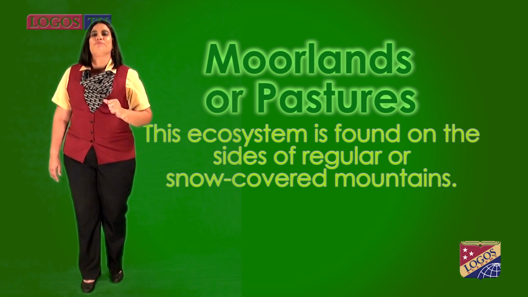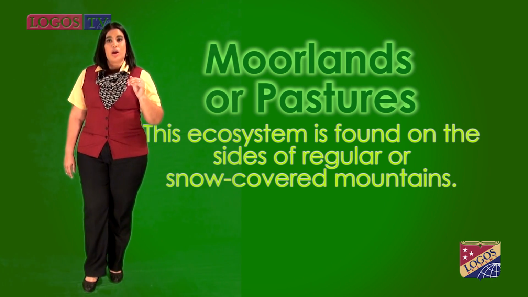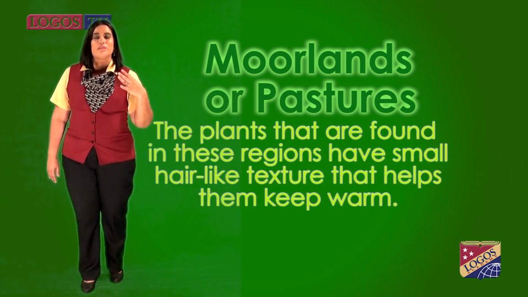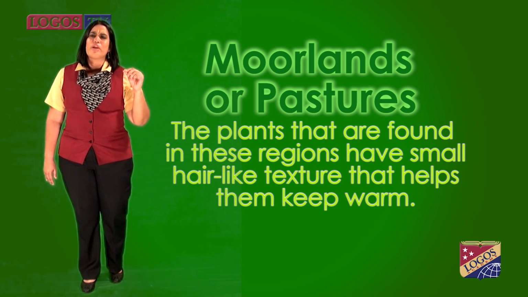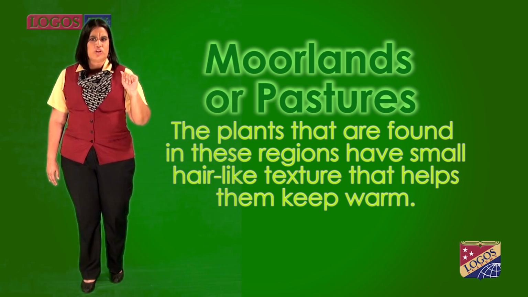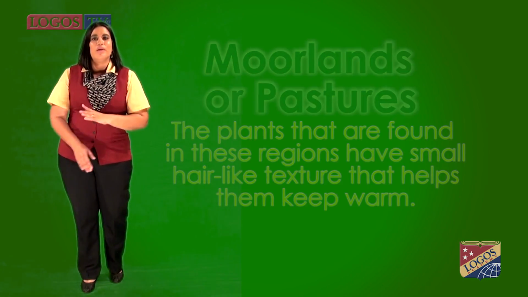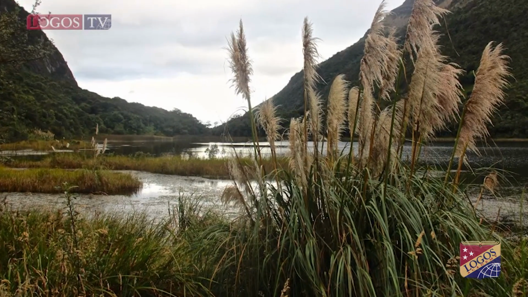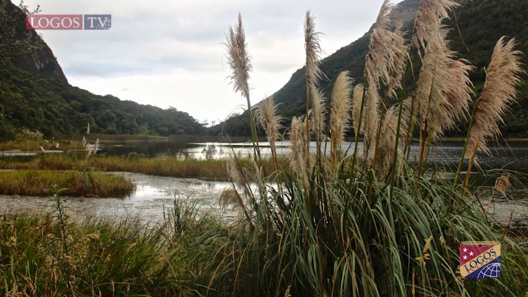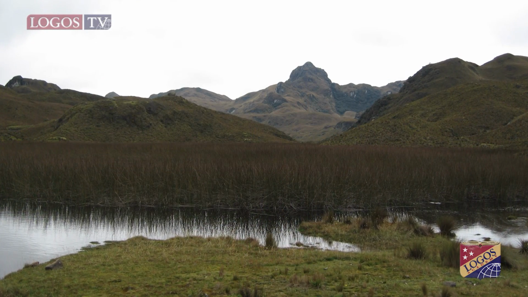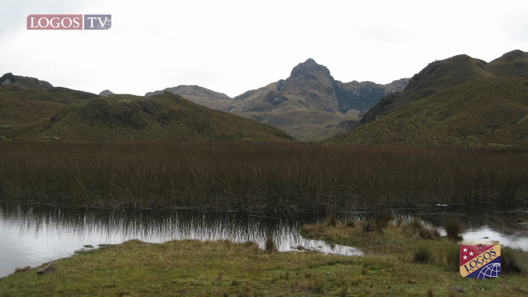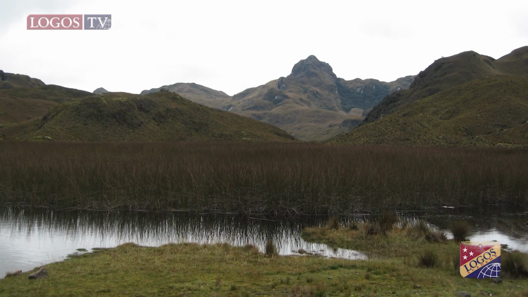This ecosystem is found on the sides of regular or snow-covered mountains. The plants that are found in these regions have a very small hair-like texture that helps them to keep warmth. This means that when it is cold, they're not going to suffer any problems. Some of these plants are the almohadillas, frailejones, as well as other types of grass.